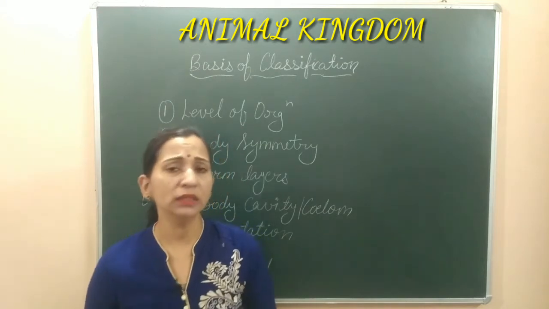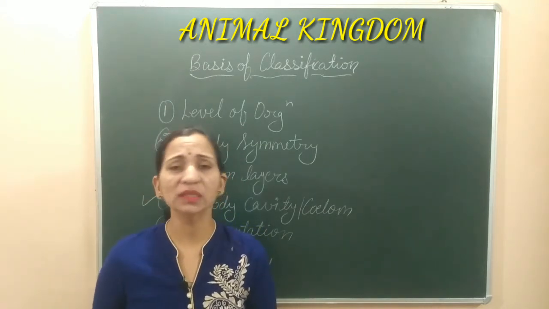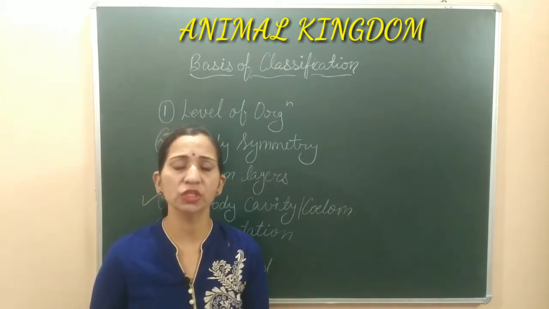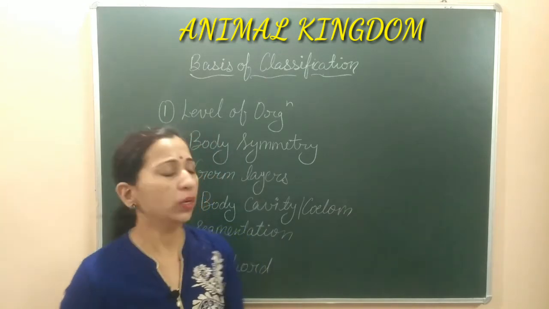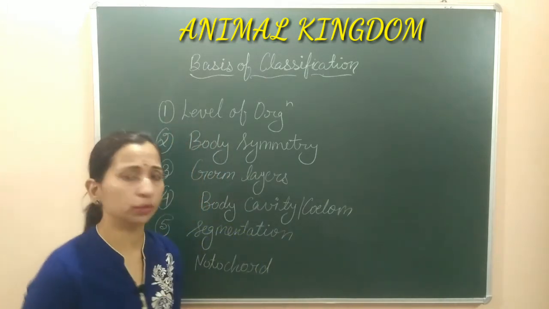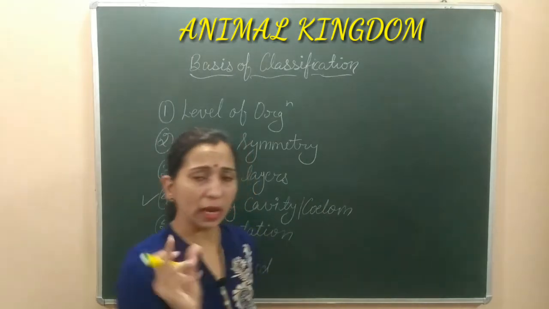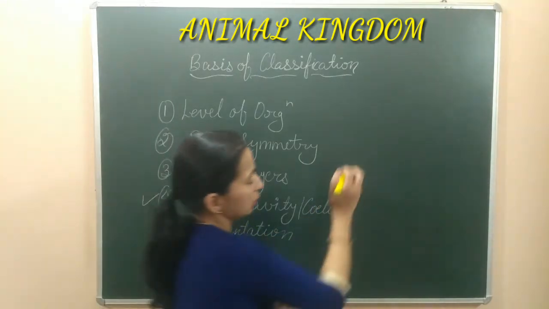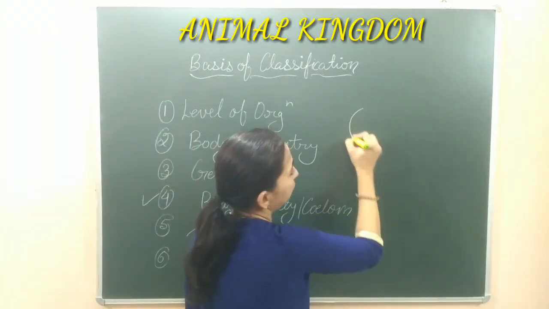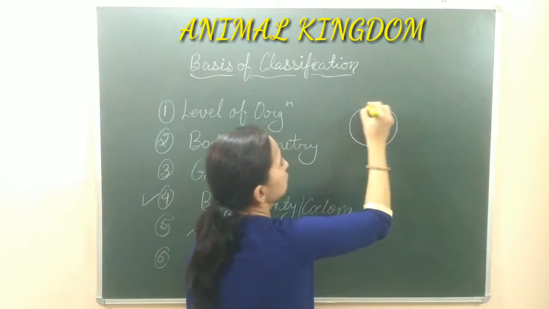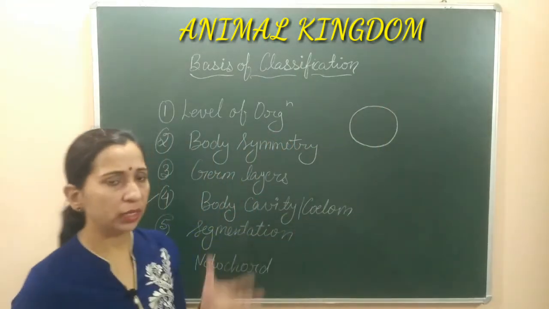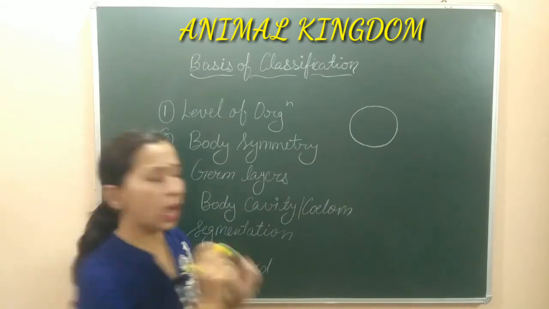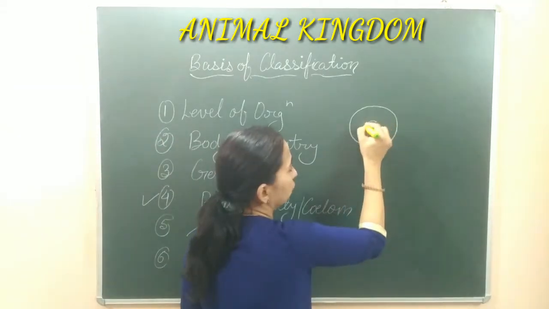ओके, जब हम बात कर रहे हैं बॉडी कैविटी और सीलोम, इसका क्या मतलब है? पहले हमें ये समझने की जरूरत है कि what is the meaning of body cavity और सीलोम. This cavity is the space which is present between the body wall and the gut wall.